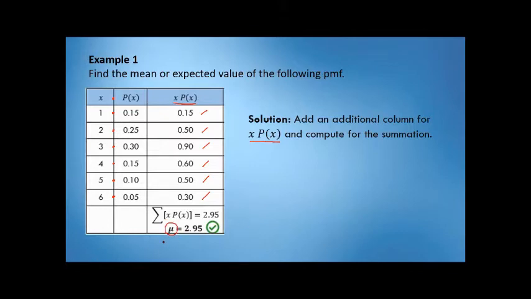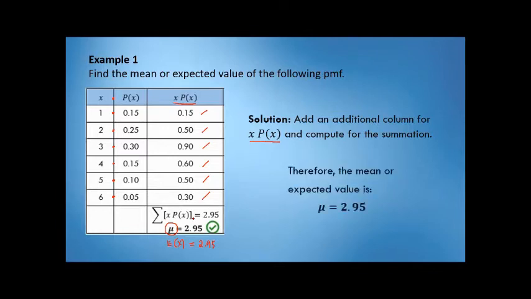So, sinabi ko dati na pwede tayong gumamit ng E of X, pwede rin yun. Same lang sila, pero mas mainam gamitin yung mu kasi importante siya sa variance and standard deviation. So, ganun kasimple yung pagkuha ng mean. So, gagamitin natin siya sa variance.